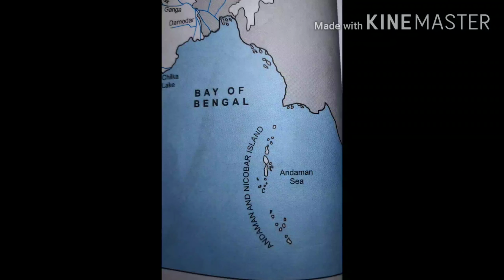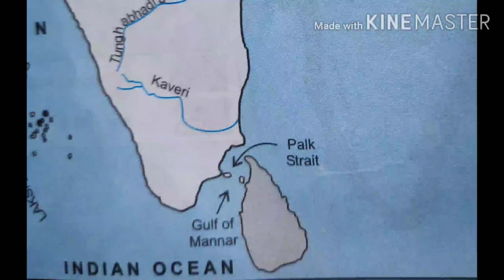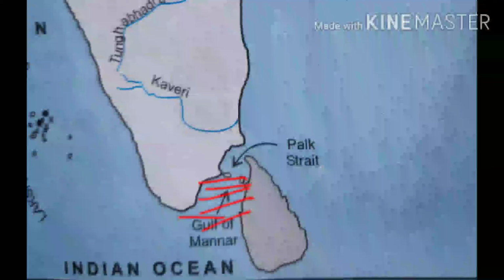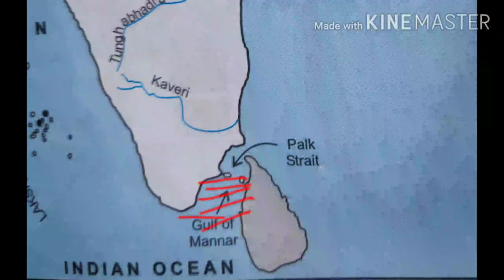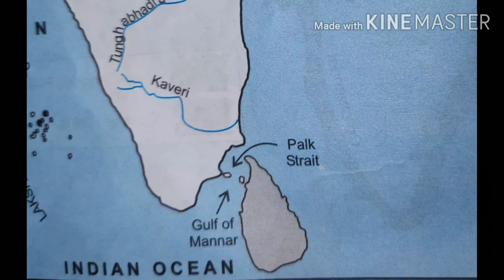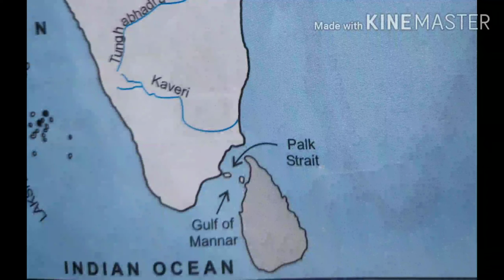Then Palk Strait and Gulf of Mannar. The region between Sri Lanka and India is Gulf of Mannar, and there is a very small passage between the Bay of Bengal and the Indian Ocean, and that passage is called Palk Strait. So in this way we have covered all the rivers and water bodies of India.